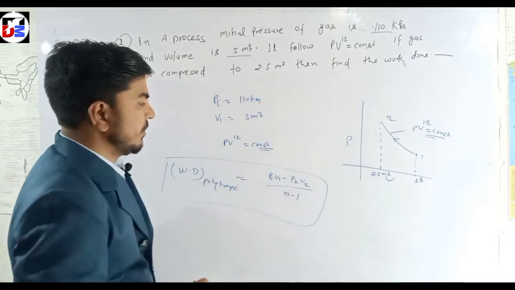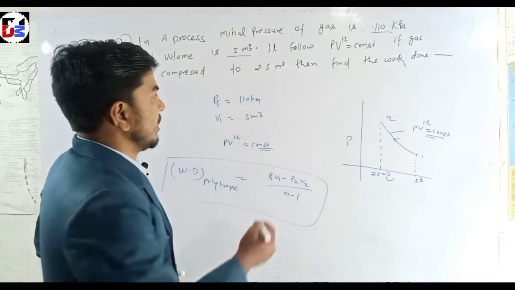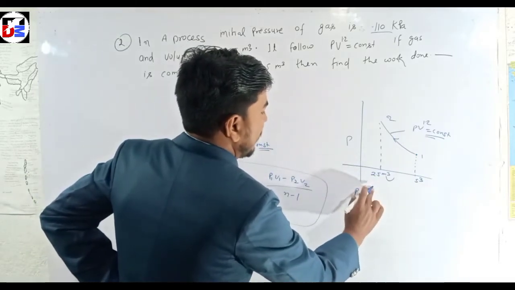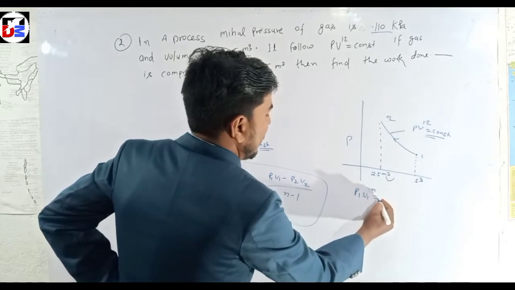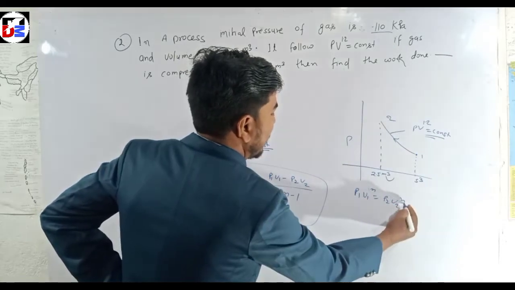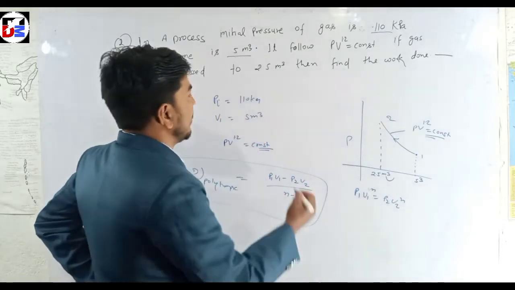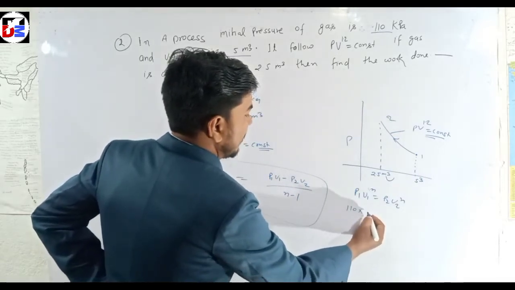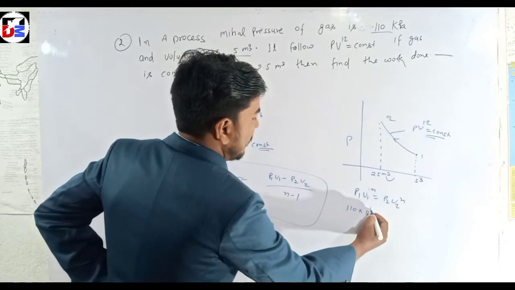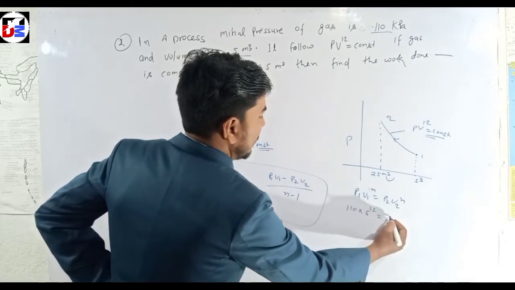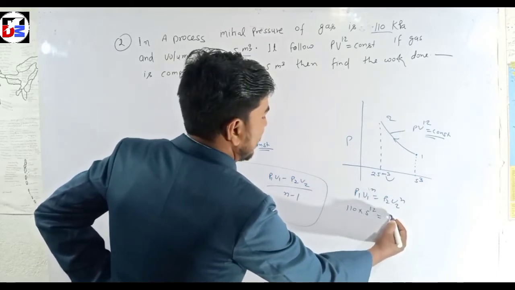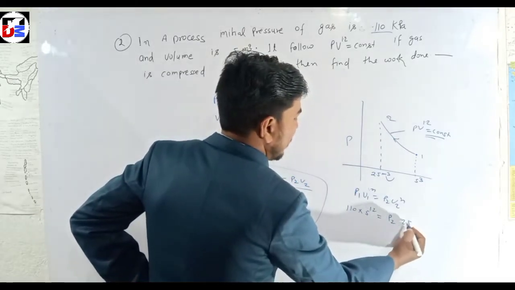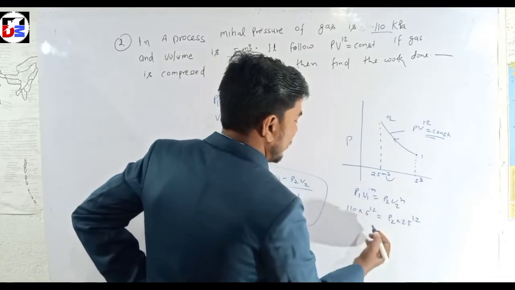How do we find P2? Here, P1 V1 to the power n equals P2 V2 to the power n. Put in the values: P1 is given as 110, V1 is 5, to the power 1.2. P2 is not given, so we find P2, and V2 is given as 2.5, to the power 1.2.